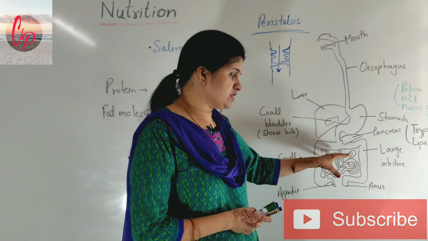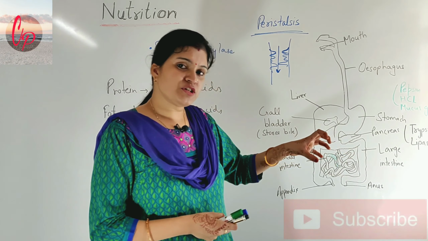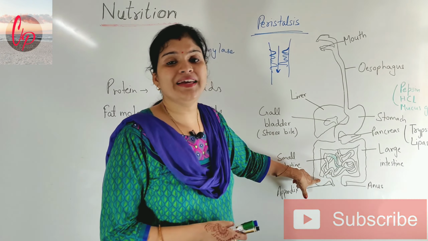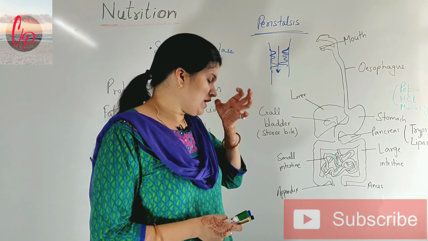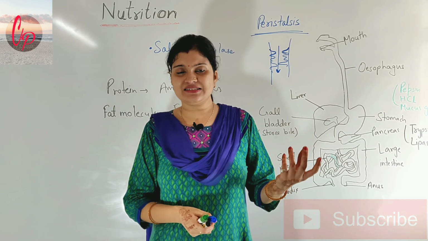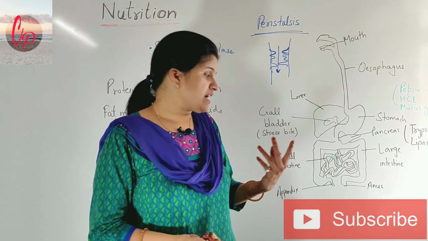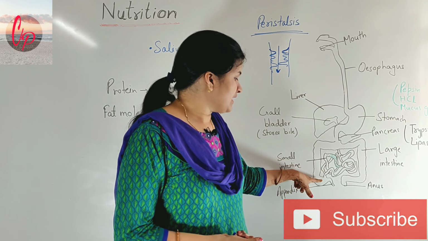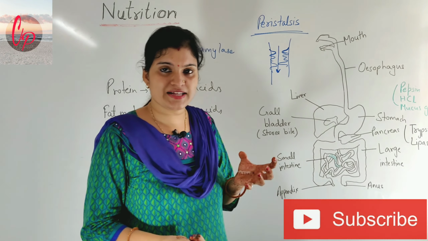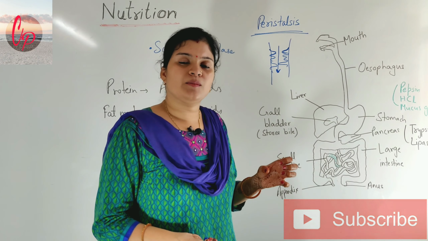So after the absorption of food, now the food particles will come here in the large intestine, and some absorption of water and salt will happen in the large intestine because most of the work is done in the small intestine. So in the large intestine, water and salt, if present, will be absorbed from the food material.